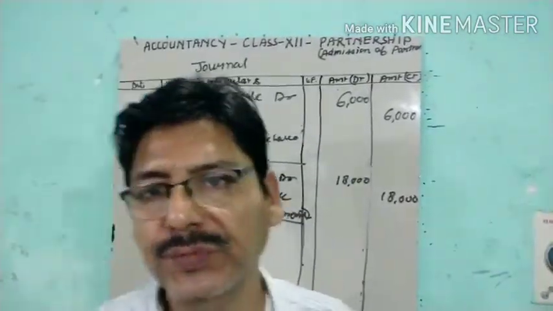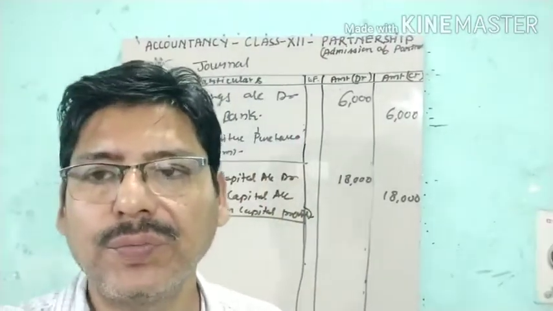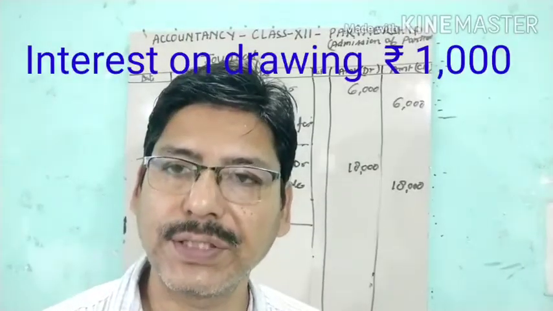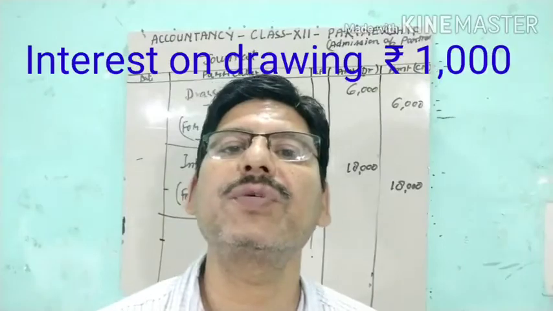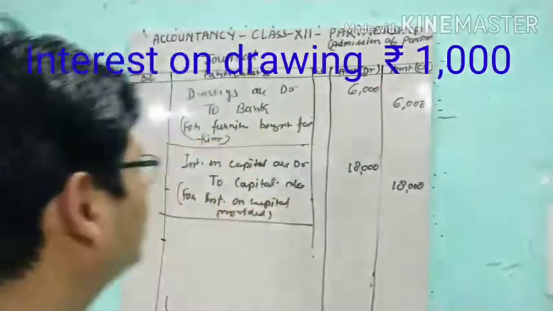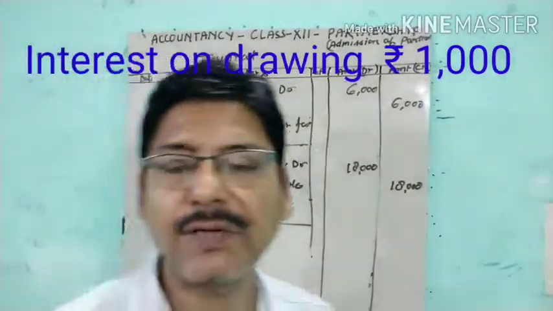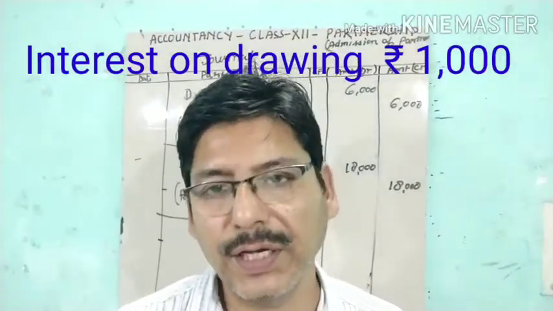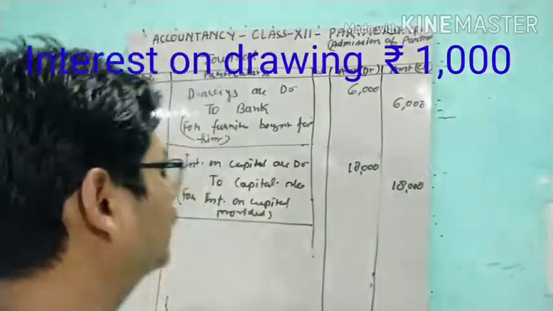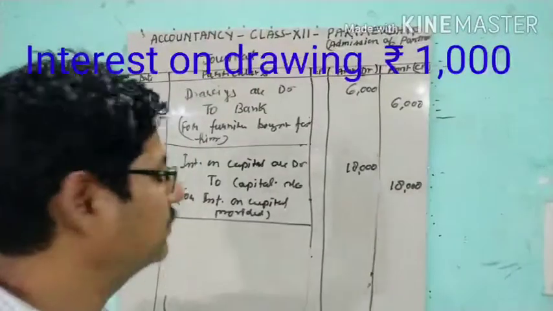Okay, it is done. After this, interest on drawings. Interest on drawings is to be charged. So what is the entry? Interest on drawings is the income for the business. So income is credited; debit all the expenses, credit all the incomes.